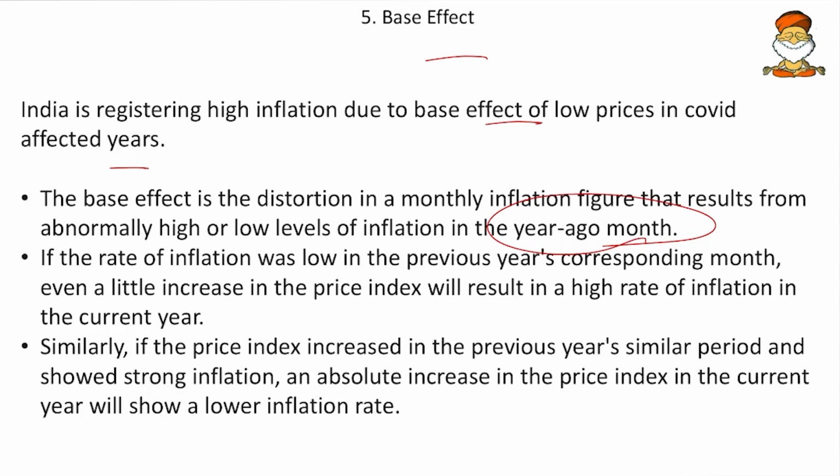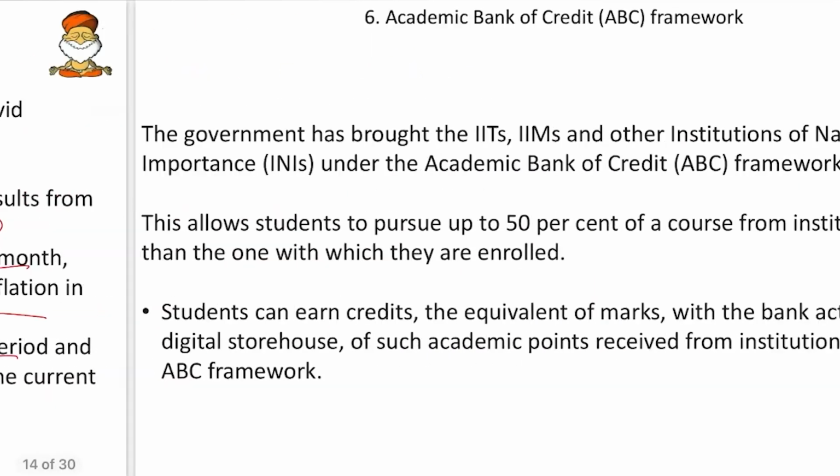That is, if the rate of inflation was low in the previous year's corresponding month, then even a little increase in the price will result in a high rate of inflation in the current year. And similarly, if the price index increased in the previous year's similar period and showed strong inflation, but the absolute increase in the price index in the current year is slow, then the inflation rate is lower. So remember friends, base effect means not the previous month, but the corresponding month of the previous year. So that is more than sufficient for us.